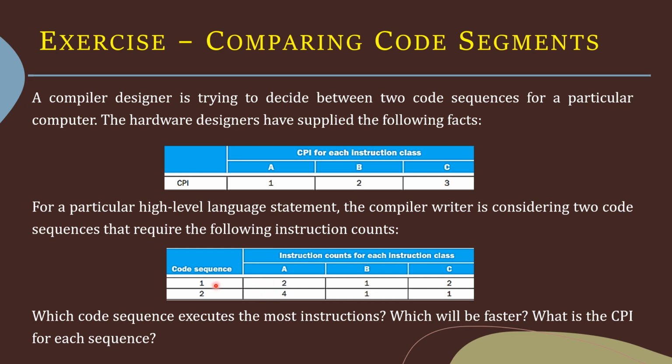For code sequence 1, the instruction counts for classes A, B and C are 2, 1 and 2, and for code sequence 2, it is 4, 1 and 1 respectively. Which code sequence executes the most instructions, sequence 1 or sequence 2? Which one will be faster? What is the CPI for each sequence?